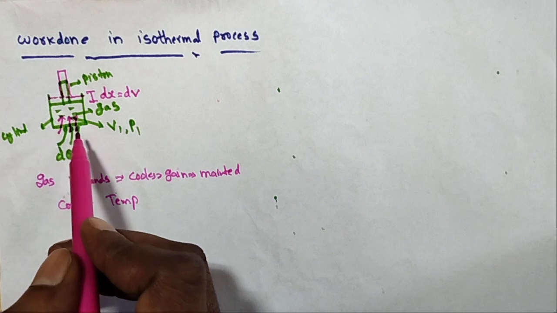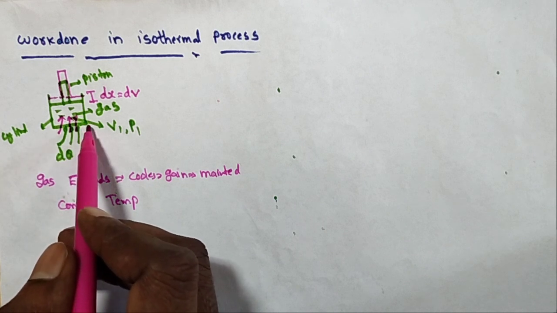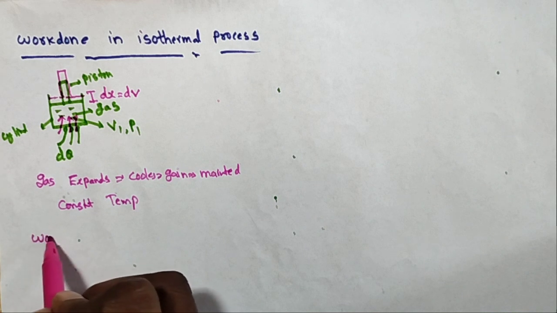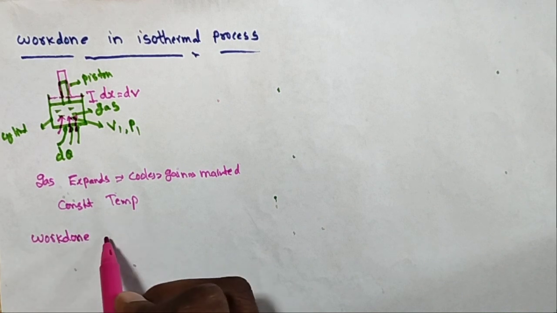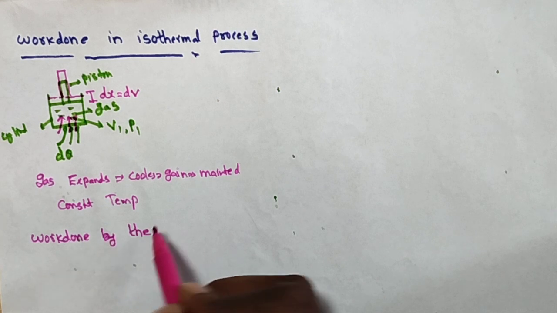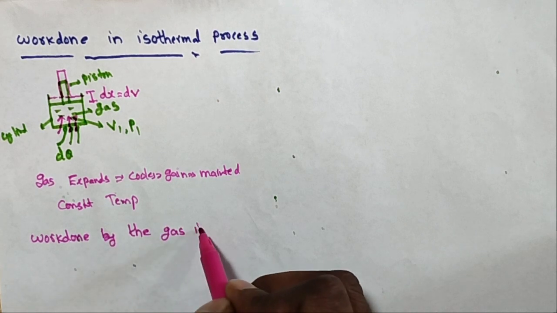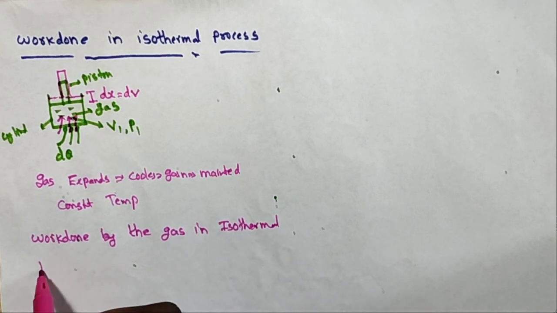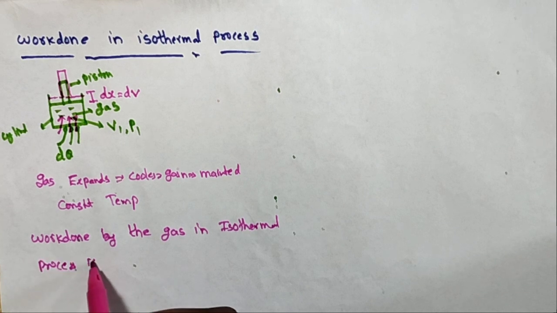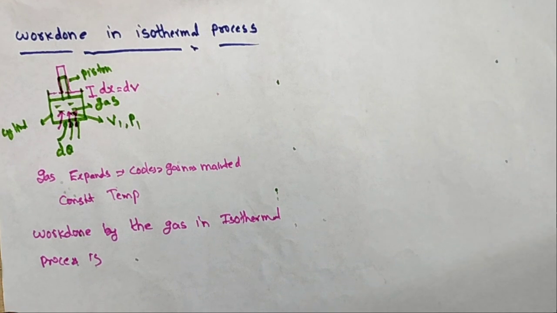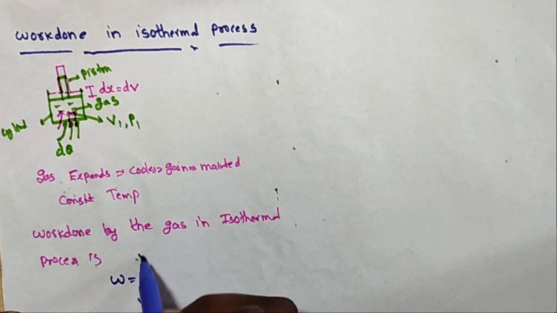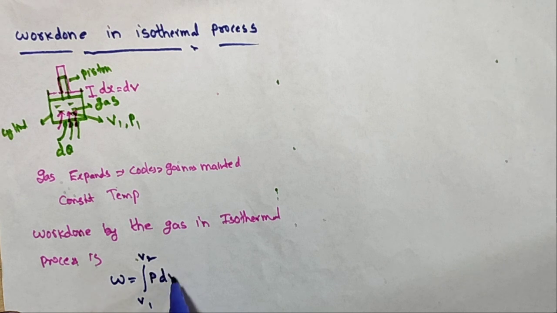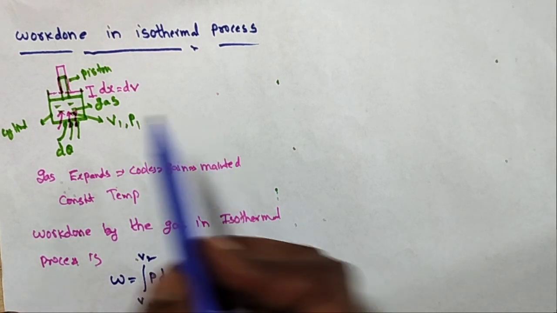But how much work is done? The work done by the gas in the isothermal process, here I will derive the equation, some formulas. So W is equal to the integral from V1 to V2 of PdV.